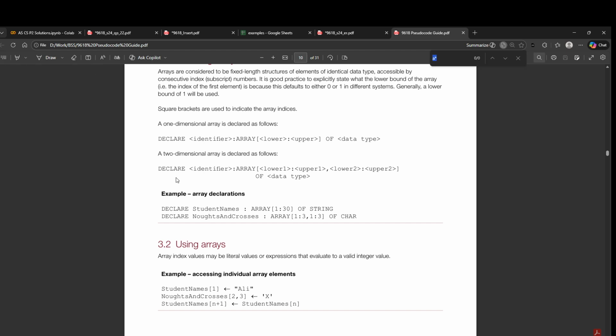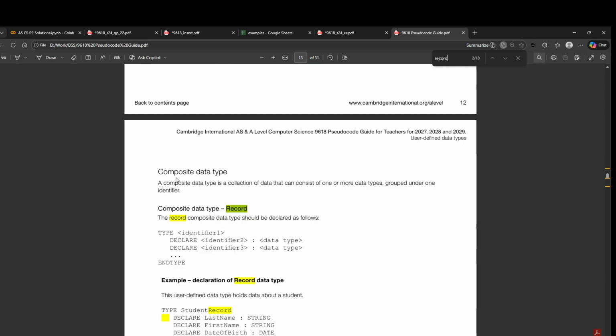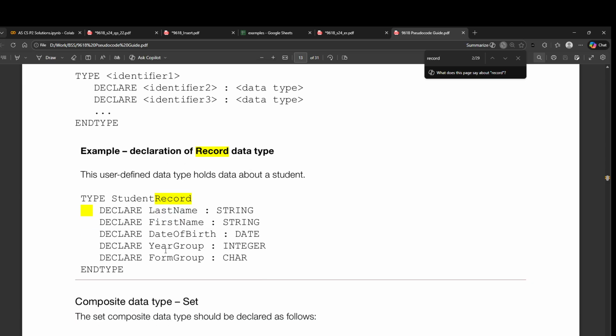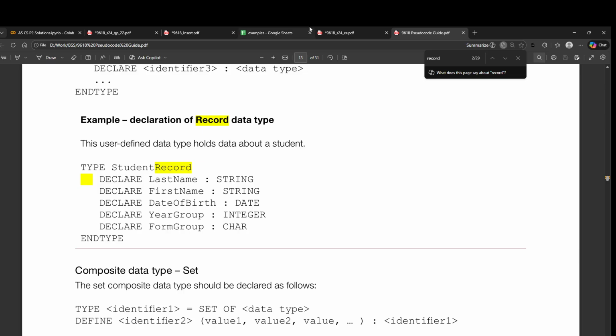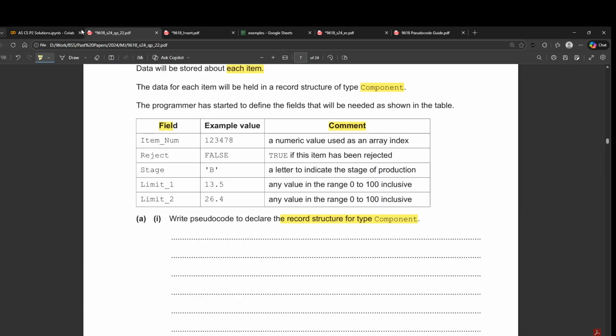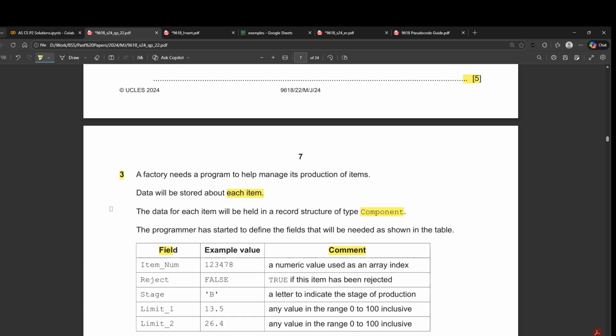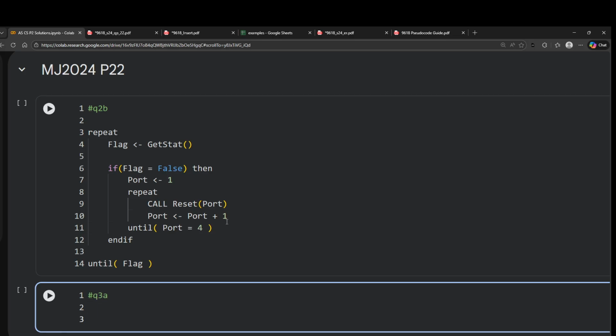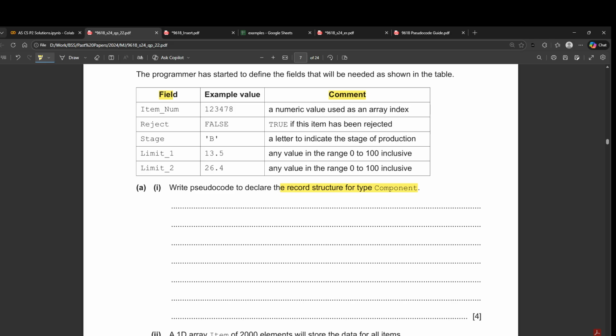And if we go into the record part of it, this is how we're supposed to define the record. So you have type, then you have the student record, then you have all the elements, and then you have their types. And then if you want to access any of them, you have to use the dot notation. Okay, how does that work? I'll show that. So this is question number 3, part A. Okay, here we go.